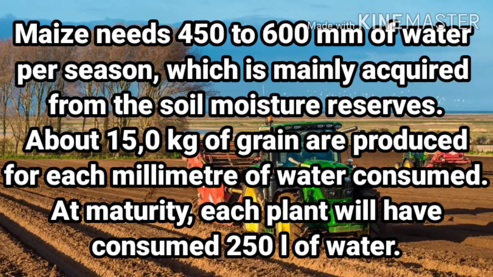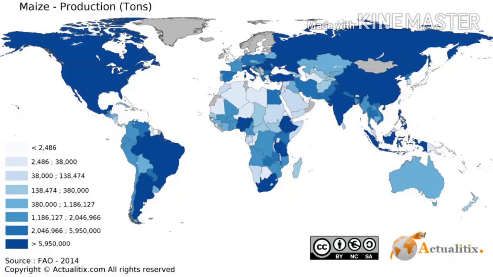Maize is grown in temperate as well as the tropical areas, and it grows well in deep, well-drained, clayey and sandy soil, where average temperature is above 15 degrees centigrade.